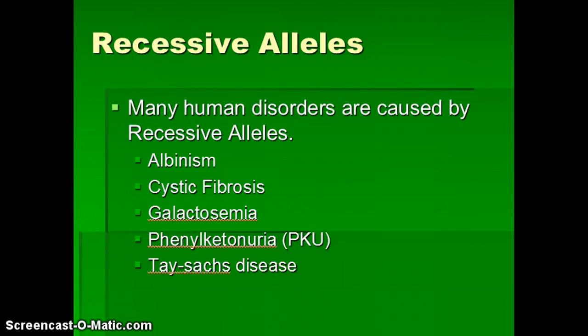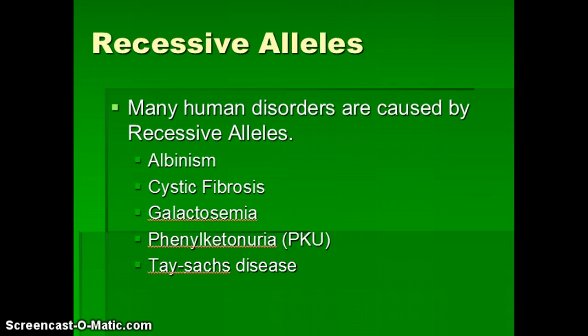All right, this is the video notes for Chapter 14, Section 1, Part 3. And again, we're continuing to look at how genes and genetic traits are being passed down from parents to offspring. So we talked a little bit about blood type. Now we're going to give some examples of some human disorders from recessive alleles.